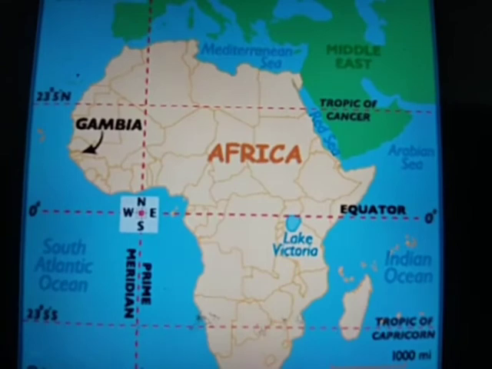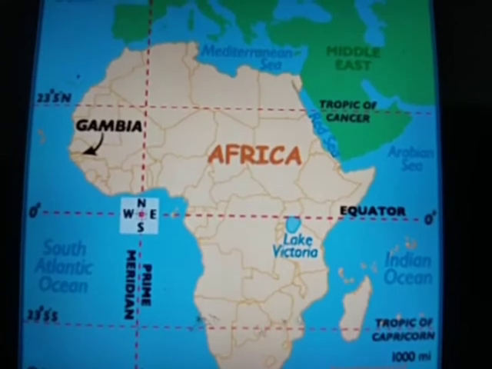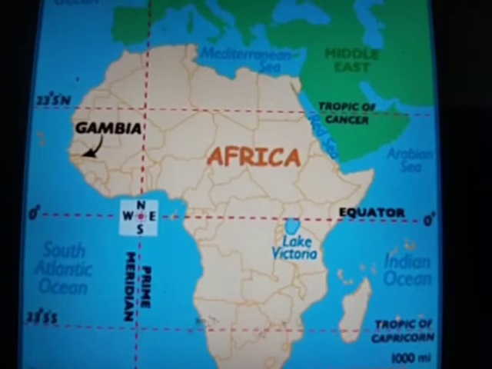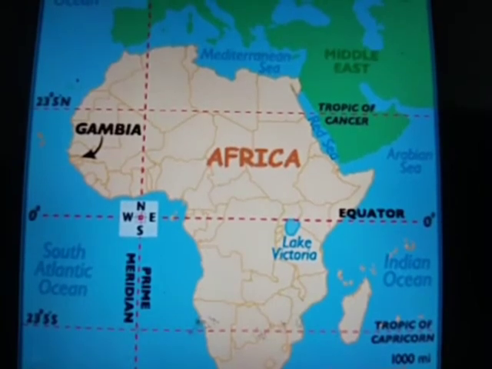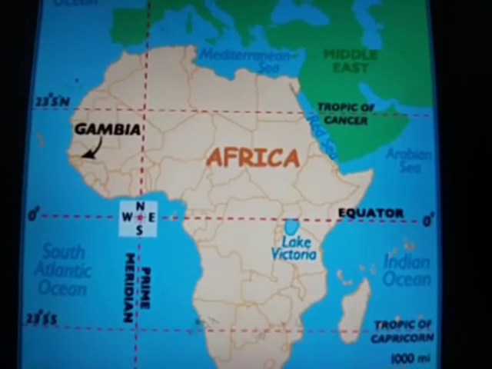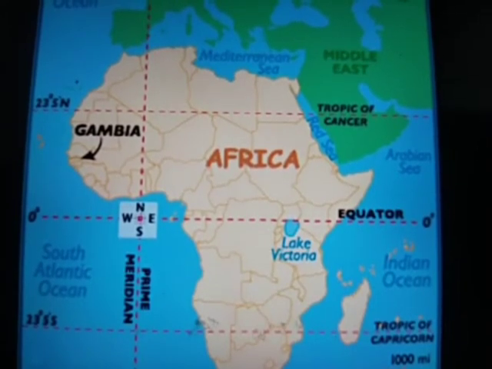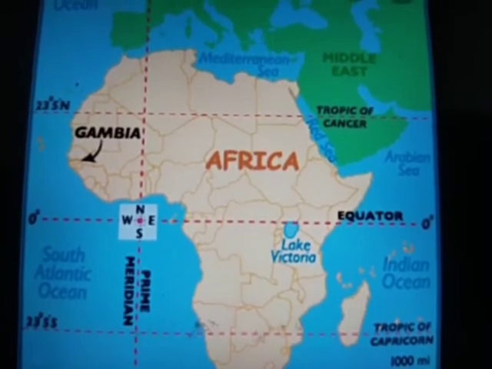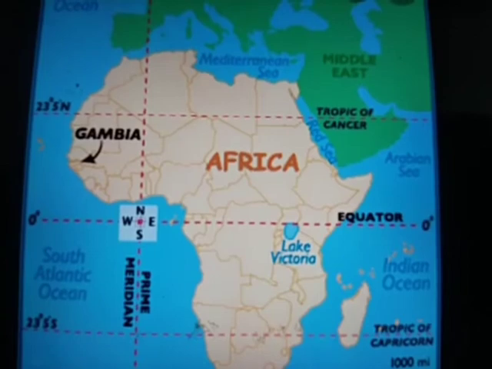The continent is bounded by the Indian Ocean on the east, the Atlantic Ocean on the west, the Mediterranean Sea on the north, and the Strait of Gibraltar on the northwest, separating Africa from Europe. The Isthmus of Suez connected Asia and Africa in the northeast in the past, but now it has become the Suez Canal, which connects the Mediterranean Sea and the Red Sea.